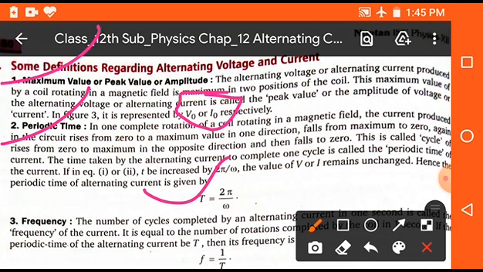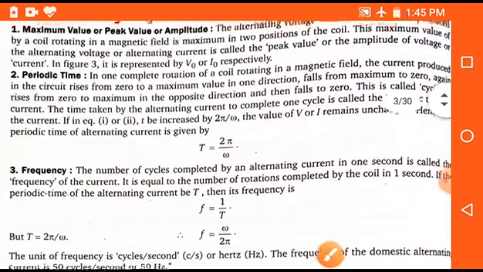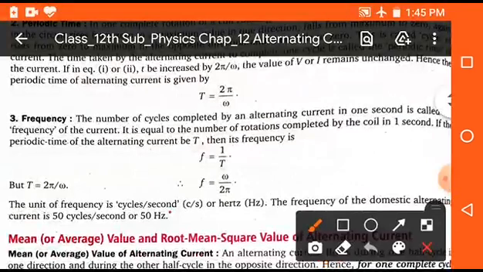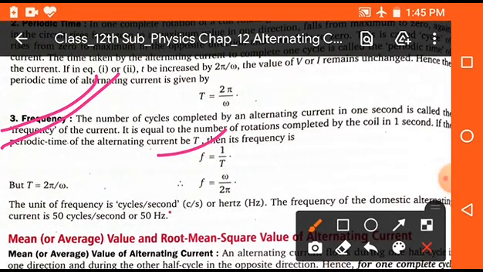Now, frequency. The number of cycles completed by an alternating current in 1 second is called the frequency of alternating current. It is represented by small f, and small f is equal to 1 upon capital T. That means the frequency of alternating current is the reciprocal of time period. So f is equal to omega upon 2 pi. Its unit is hertz or cycle per second.